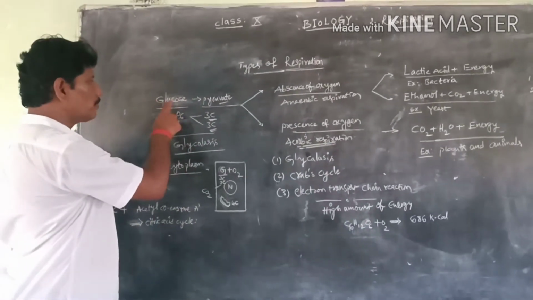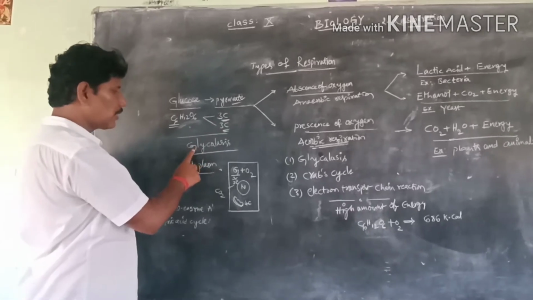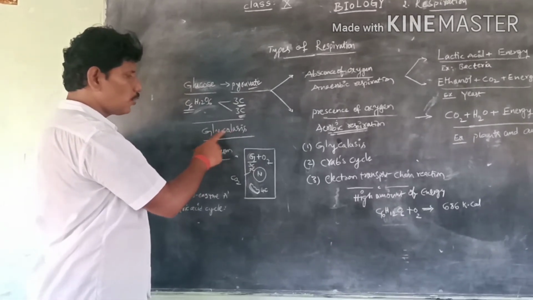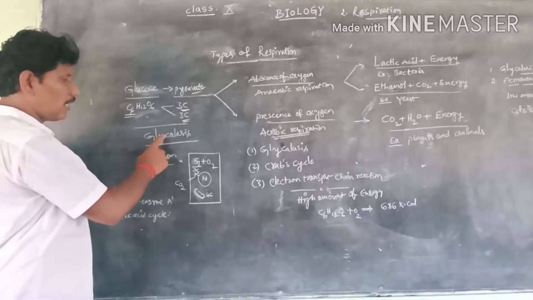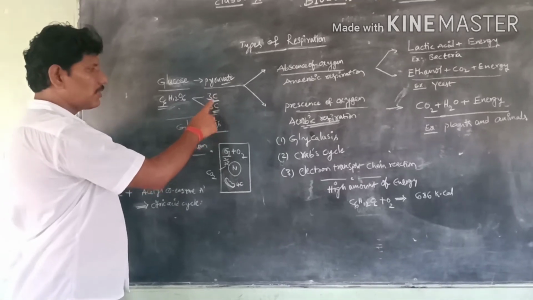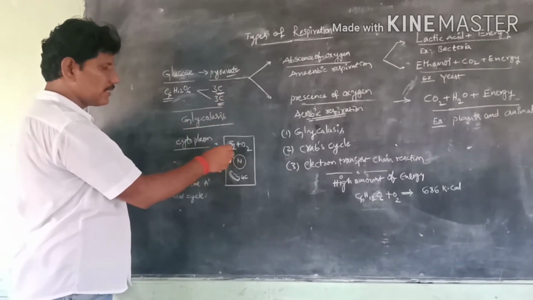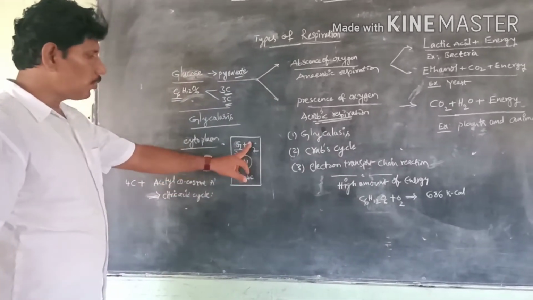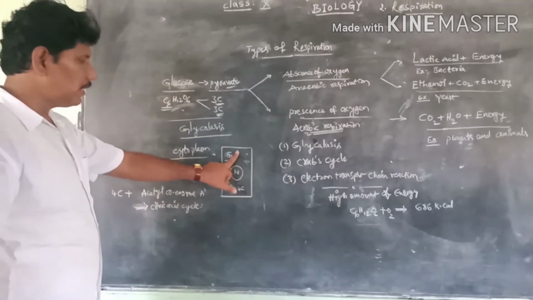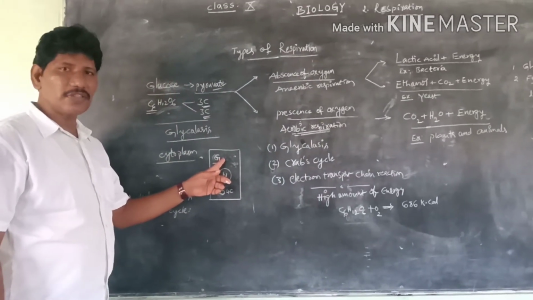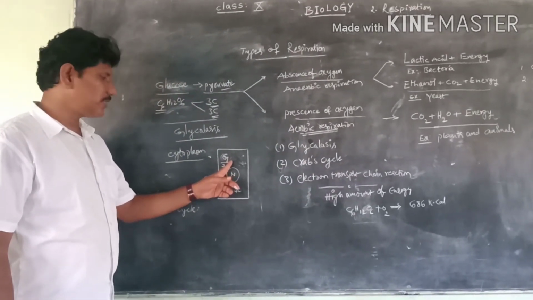Glycolysis: lysis means breakdown, so glucose breakdown. Through the glycolysis process, the 3 carbon compounds are formed, 3 carbon plus 3 carbon. This occurs in the cytoplasm. There is no requirement of oxygen for this glycolysis process.